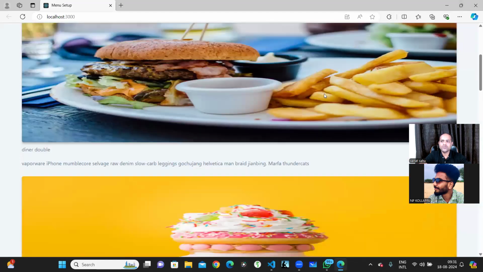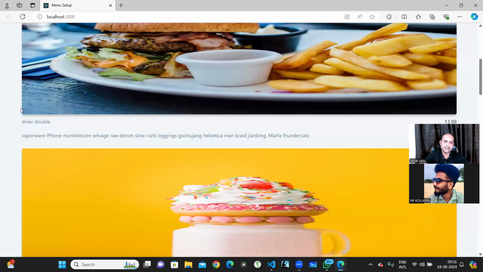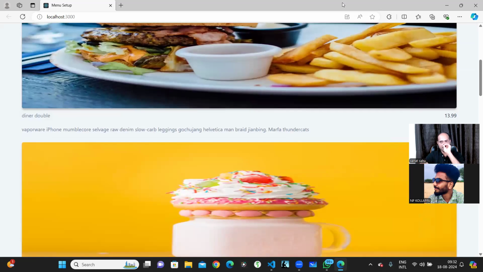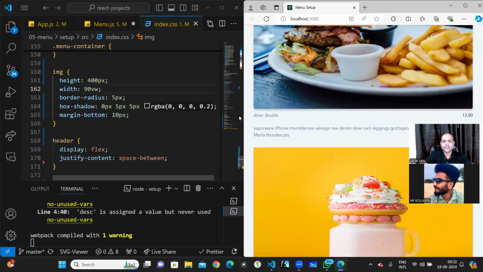So in the desktop view, it is 90% of the available width of this browser, whether you are opening in mobile or anything, it will take 90% of the width. That is the meaning of 90 VW. Obviously it is not looking good, but I'm just explaining what VW is. If I decrease the size of this browser, the image size still remains 90% of the available width.